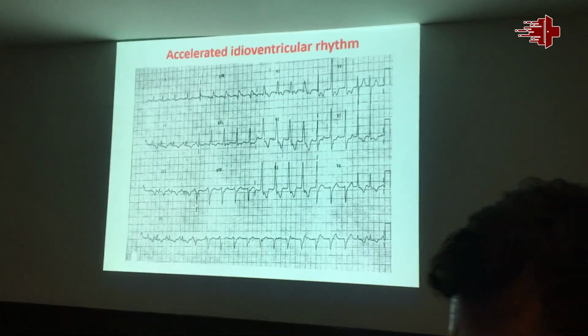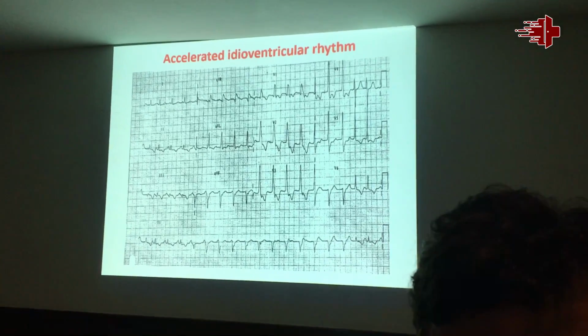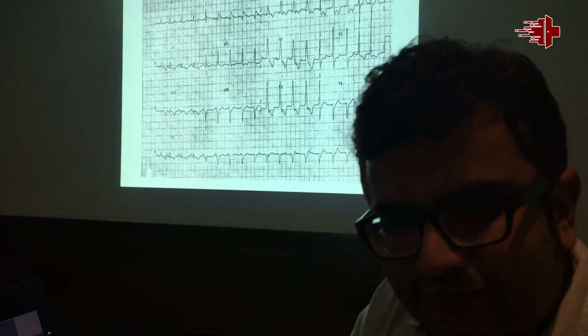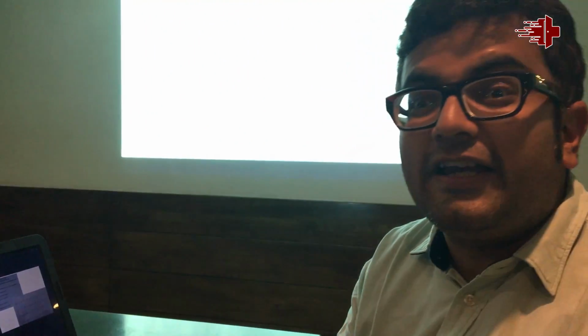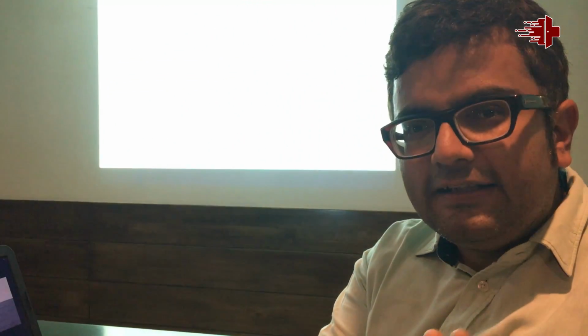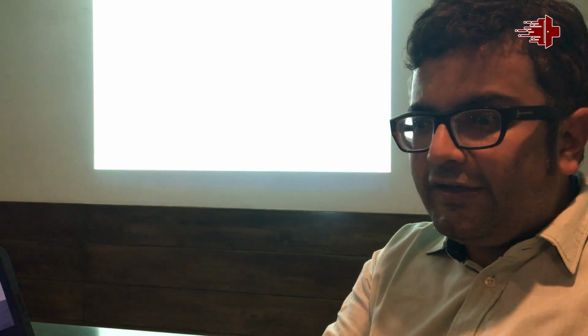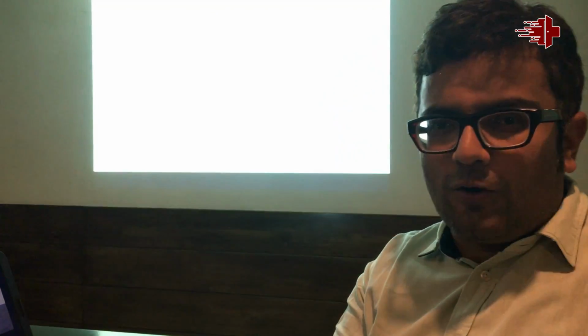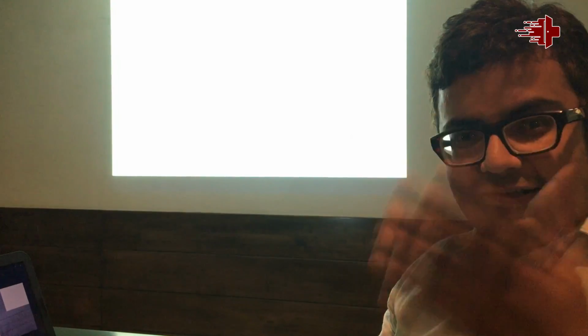This will not respond to shock, this will not respond to amiodarone. It is because of increased vagal tone. So we have to counteract the vagal tone. Accelerated idioventricular rhythm, which is seen immediately after thrombolysis or in acute MI settings, is because of increased vagal tone. So we have to cut down the vagal tone. If we keep on treating this ventricular rhythm by shocks or anything, it won't work. So no antiarrhythmics except atropine. So we have to increase the sinus rate.